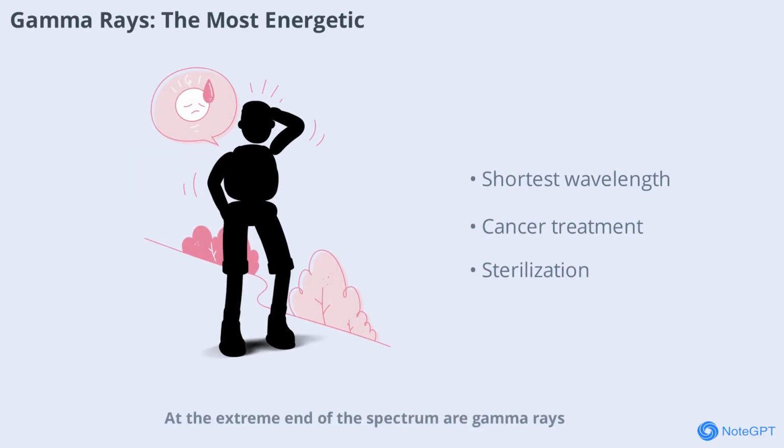At the extreme end of the spectrum are gamma rays. These waves have the shortest wavelengths and the highest energy. Gamma rays are produced by radioactive materials and certain cosmic events.